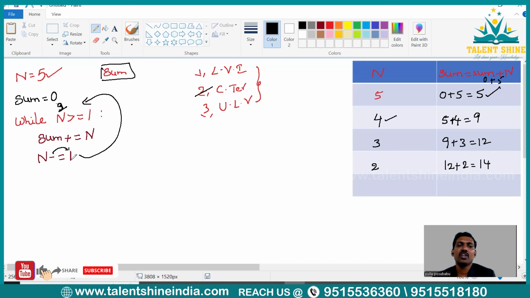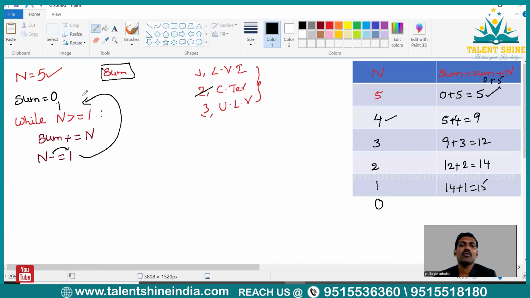Now again, n value will be reduced by 1. Previously it is 2, now it becomes 1, right? Now it will go back to the top of the loop, and instead of 2, the n value we have here is 1. Now, is 1 greater than or equal to 1? Yes, because equal to is there. When condition is true, again we have to update the sum. Previously sum is 14 plus what is n value? 1. Now in sum we are going to store 15. Now again we have to reduce n value. Previously it is 1, now it becomes 0.